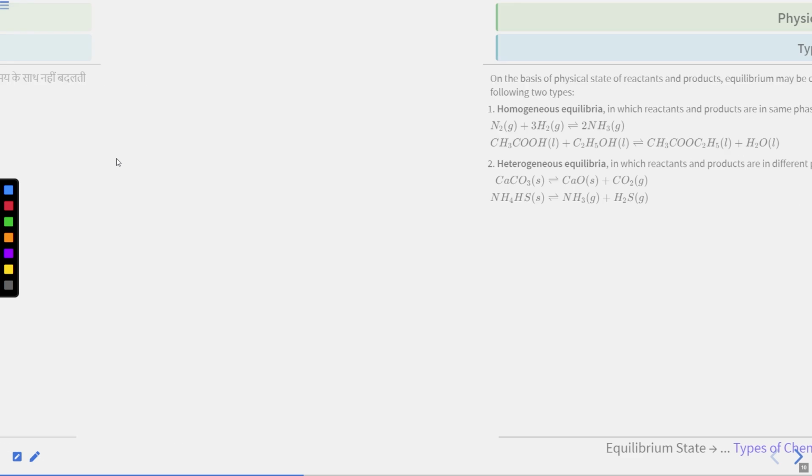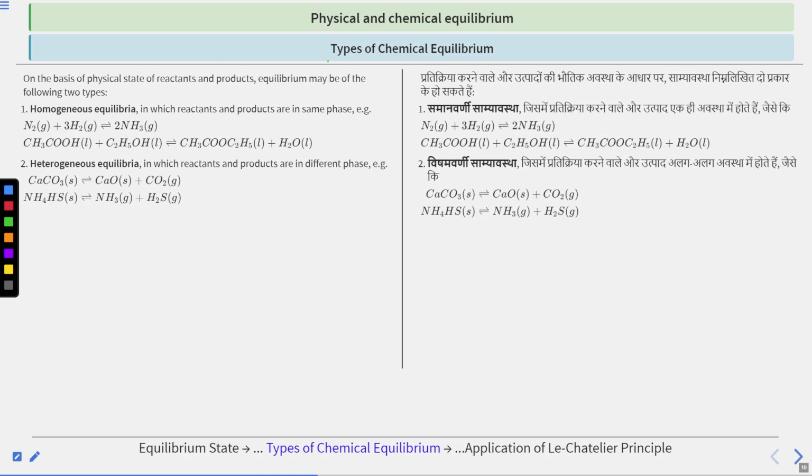Okay. Types of chemical equilibrium. On the basis of the physical state of reactants and products, equilibrium may be of the following two types: homogeneous equilibria and heterogeneous equilibria. Homogeneous equilibria are those in which reactants and products are in the same phase. So, the reactants and the products should be in the same phase for homogeneous equilibrium.